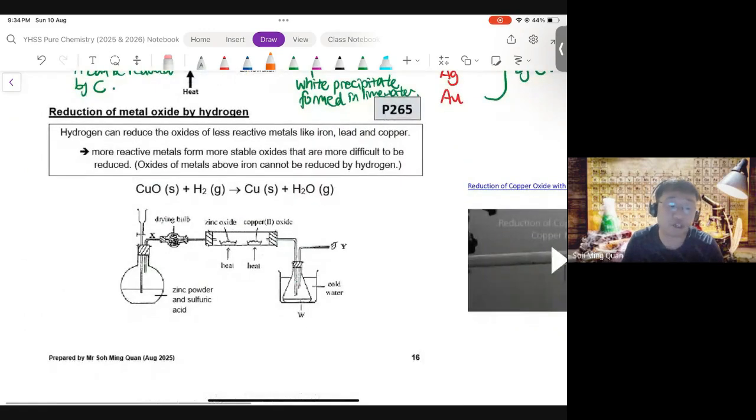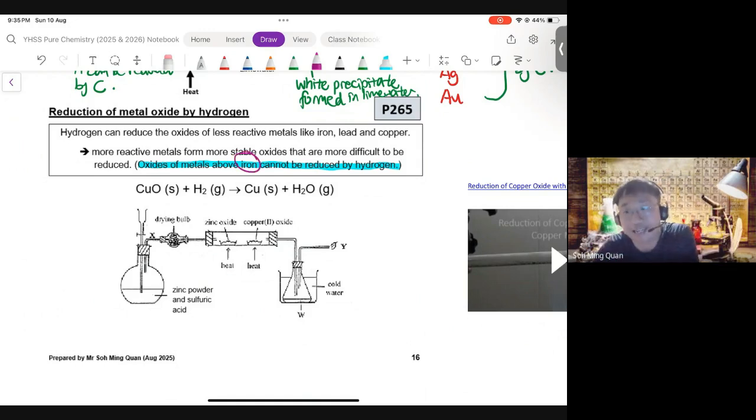This is slightly peculiar. Hydrogen is also able to reduce the oxides of less reactive metals. Basically, oxides of metals above iron cannot be reduced by hydrogen. Now, this proceeds in a similar fashion to how carbon works. Okay, but you might notice hydrogen is a bit strange. Why is it that iron can actually be reduced by hydrogen?